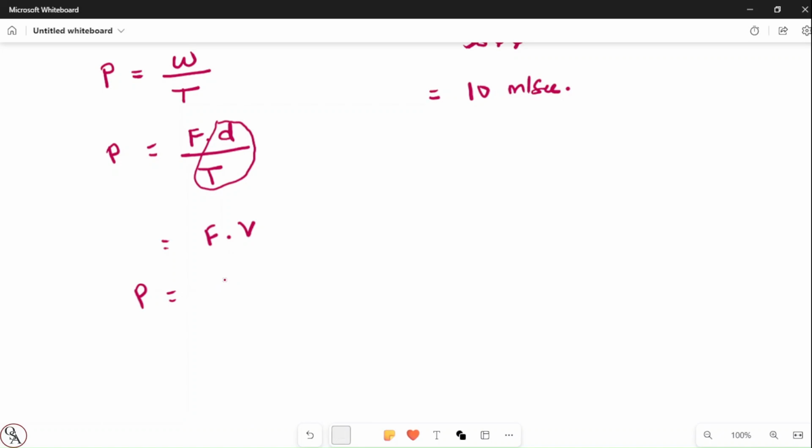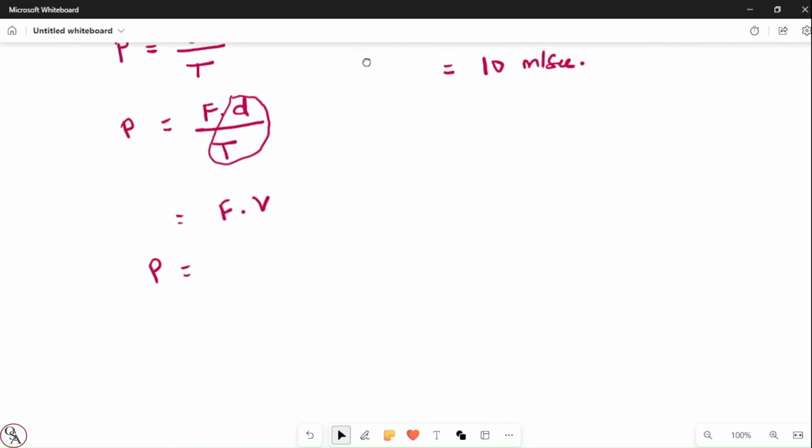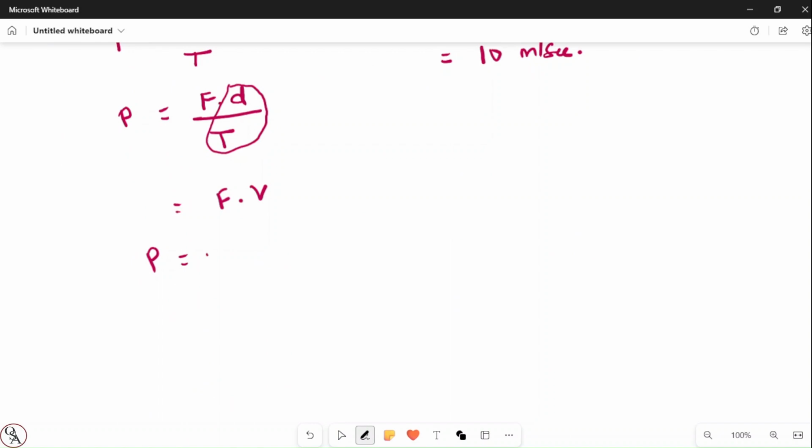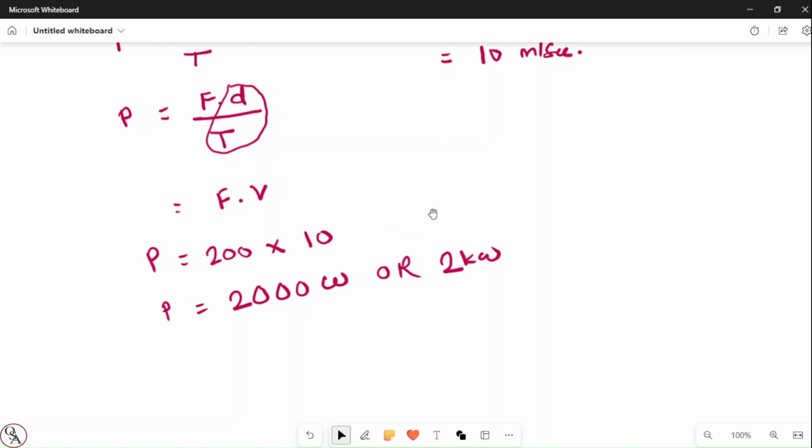Force is given as 200 Newton into velocity 10 meter per second. The power becomes 2000 watt, or one can write 2 kilowatt. The answer is the same, 2000 watt or 2 kilowatt. So this way one can calculate the power.